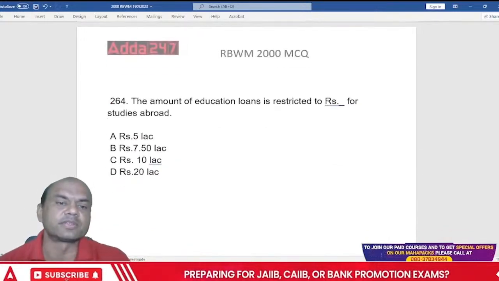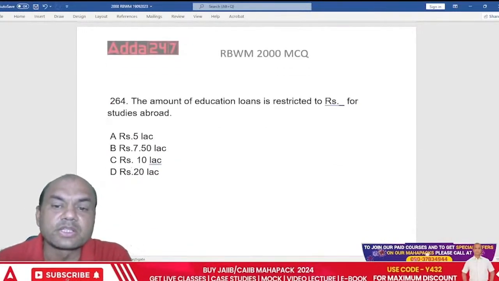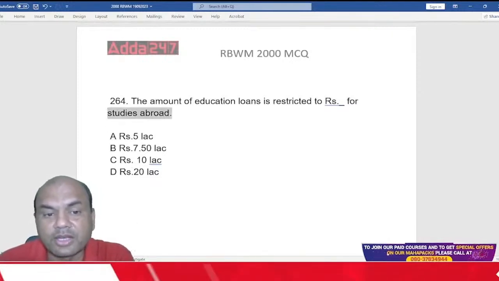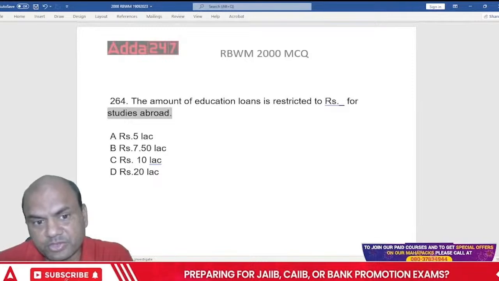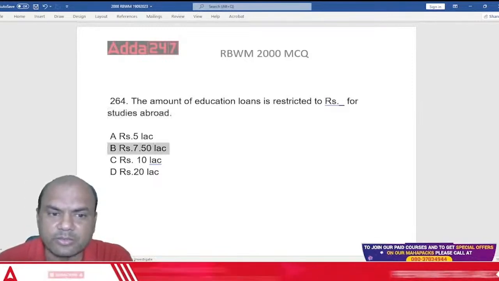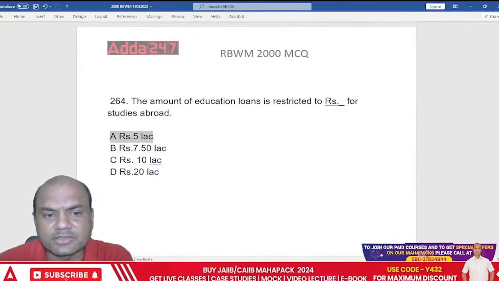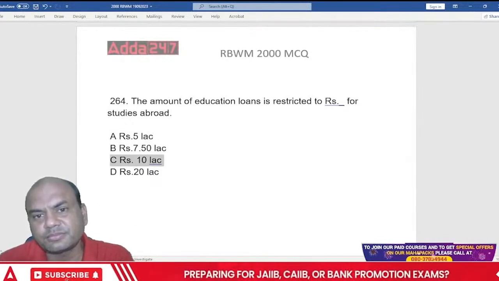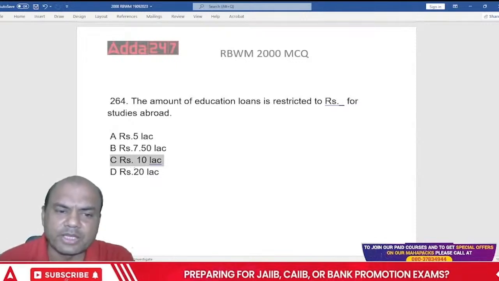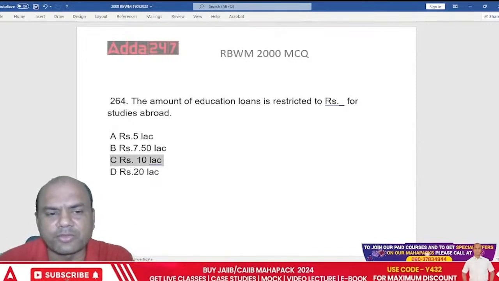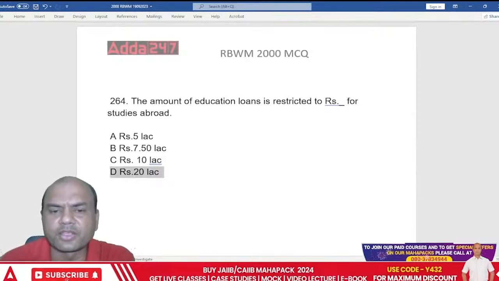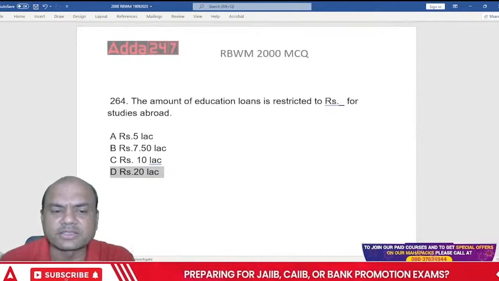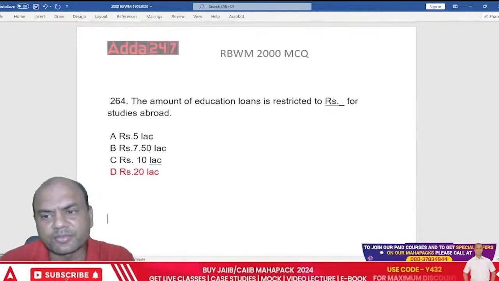Next one. The amount of education loan is restricted to rupees dash for studies abroad. Just now I told you 10 lakhs was for India. So abroad will be what? It will be lesser, 7.5 lakhs? It will be 5 lakhs? Or will it be 10 lakhs? If within India I am giving it for 10 lakhs, abroad will definitely be higher, isn't it? Logical. So the answer will be 20 lakhs over here. Answer is 20 lakhs. Got it? Next one.